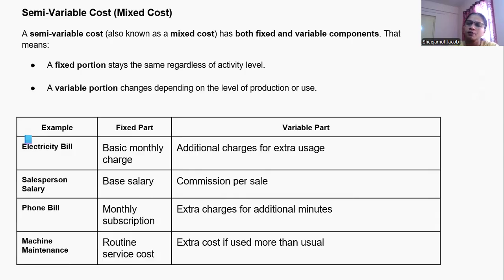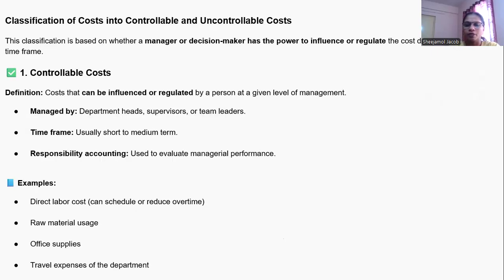Phone bill: the monthly subscription comes under the fixed part, and the additional charges paid for the calls come under the variable part. Machine expenses: machine maintenance, routine service cost comes under the fixed part, and the extra cost incurred, if it is more than usual, comes under the variable part.